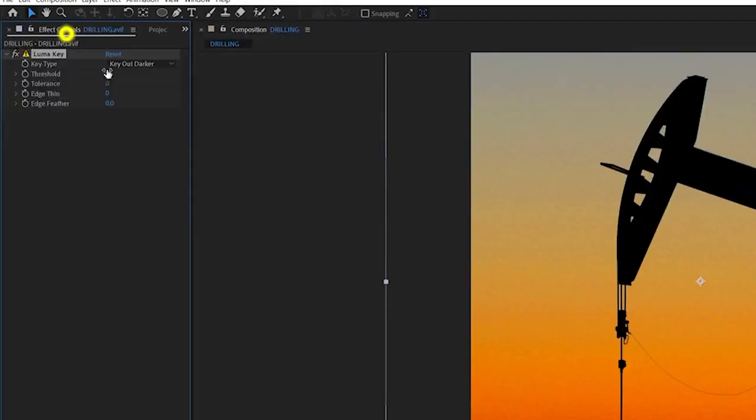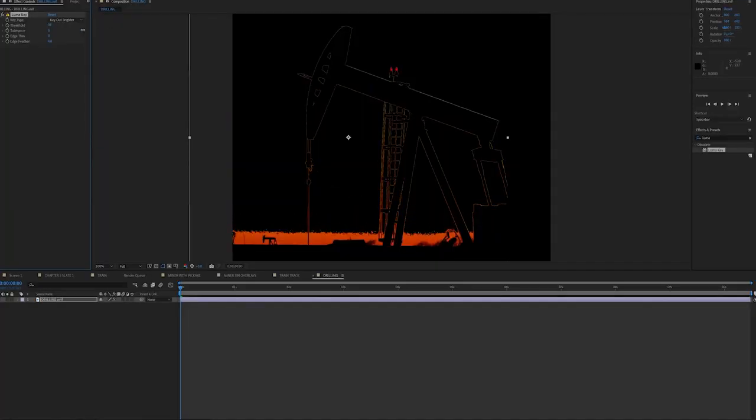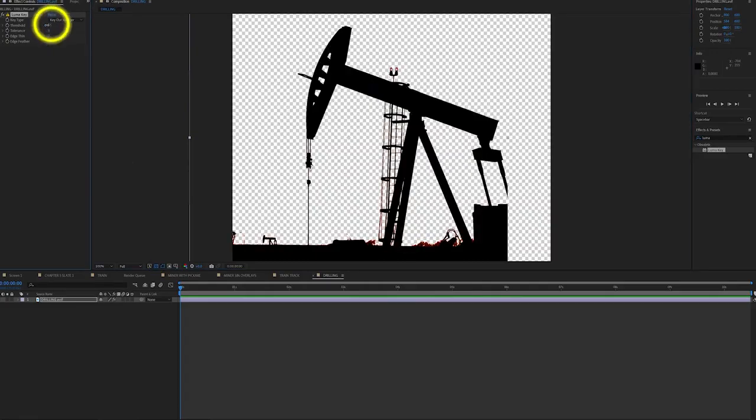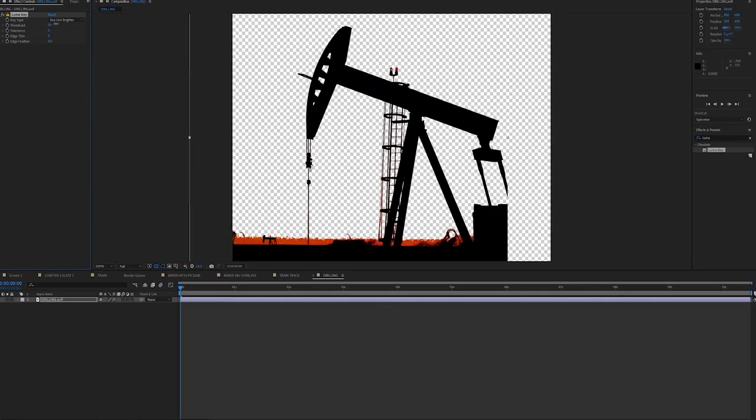So if I go key out brighter and then mess around with the threshold, that looks pretty good. I just toggle on the transparency grid so I can see what I'm doing. Yeah, that's looking pretty good. I just want to hit that sweet spot where I'm getting rid of all the sky, or as much as possible, not seeing any of this fringing, without actually cutting into the darks in the drill. So that's looking pretty good to me on a threshold of 83.